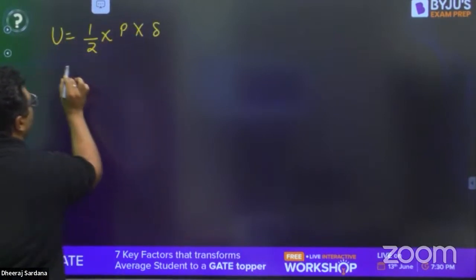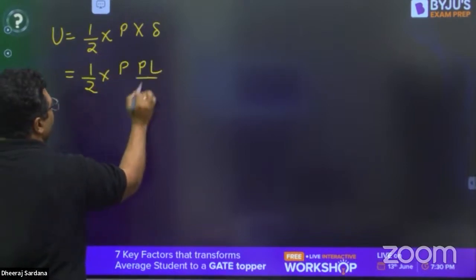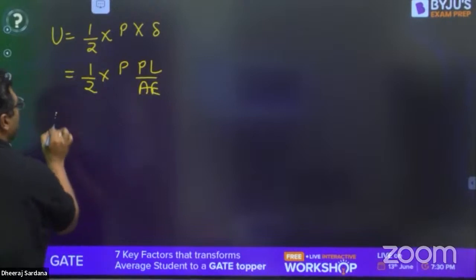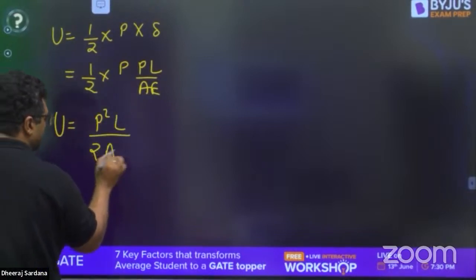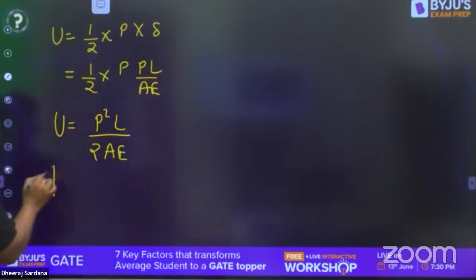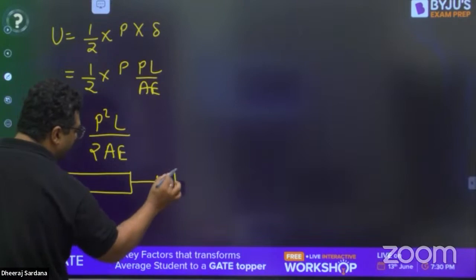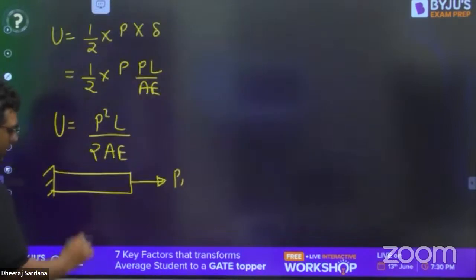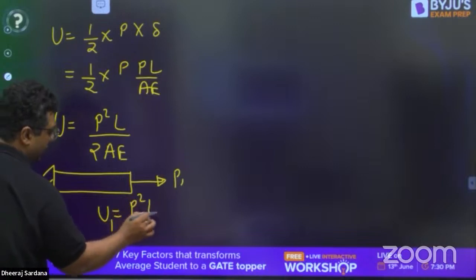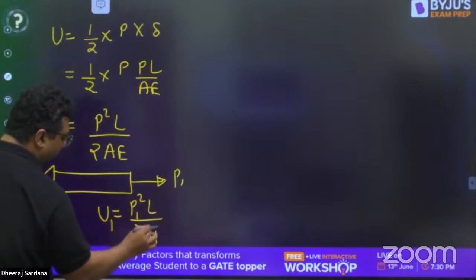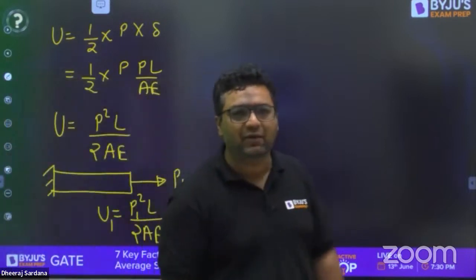So when we write half P delta, half P delta is PL by AE. From that, you can see U can be written as P square L upon 2AE. If we are talking about the very first bar on which the load acting is P1, you can say strain energy U1 is P1 square L upon 2AE. This is going to be the strain energy 1. All other things are the same as given to us.